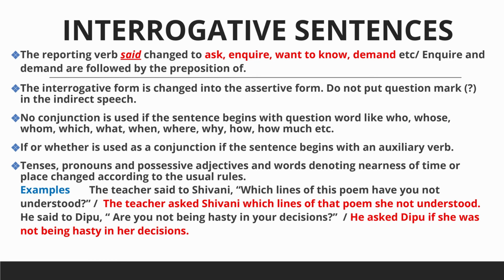So here the sentence begins with which. Therefore, no conjunction is used here. In the second example, he said to Deepu, "Are you not being hasty in your decisions?" In indirect, he asked Deepu if she was not being hasty in her decisions. So in this example, the sentence is starting with an auxiliary verb. That's why we have used a conjunction, that is, if. So if is used here as a conjunction.